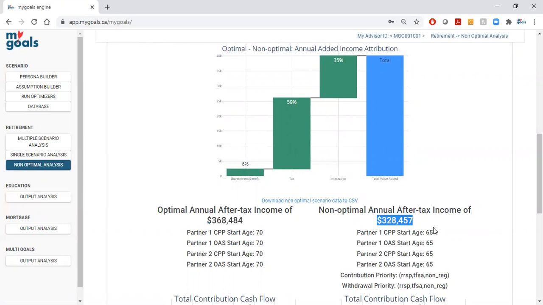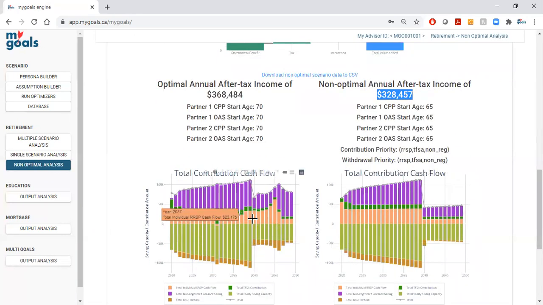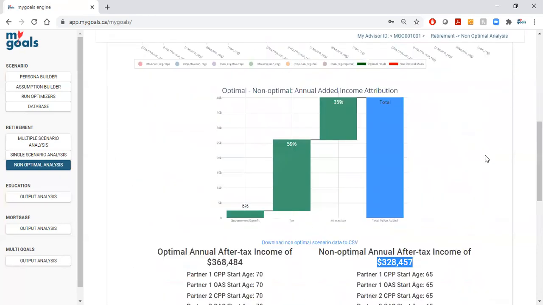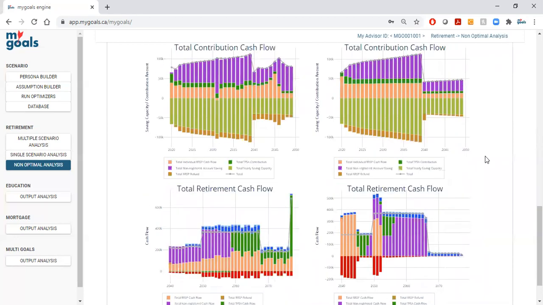On the right, really a rule of thumb, that's almost bang on $40,000 a year just for prioritizing in the optimal way versus the naive RRSP, TFSA, non-registered way for both contributions and withdrawals. So the rule of thumb is significantly inferior, and the value of that would be $40,000 times the duration of the combined retirements.